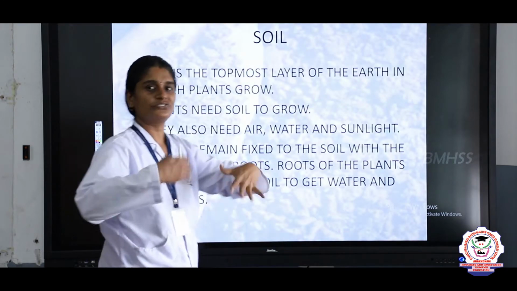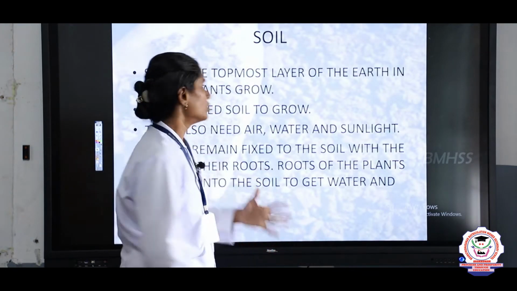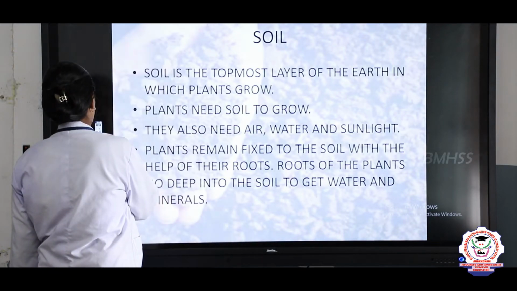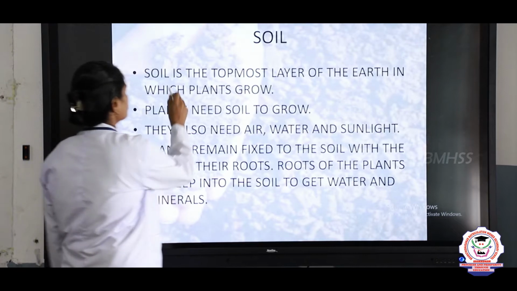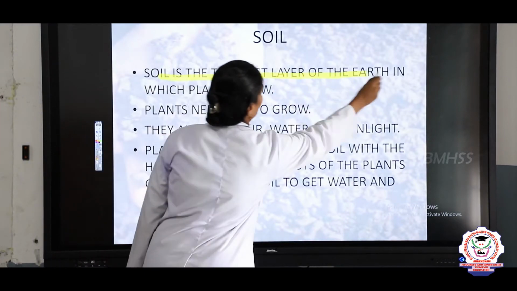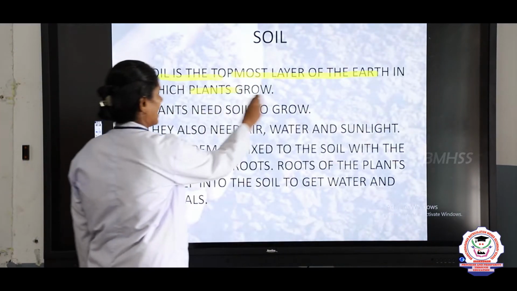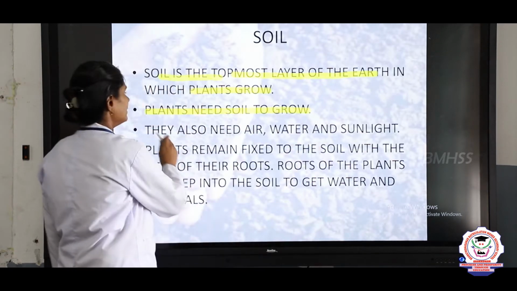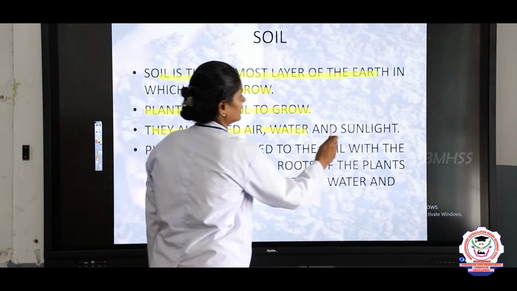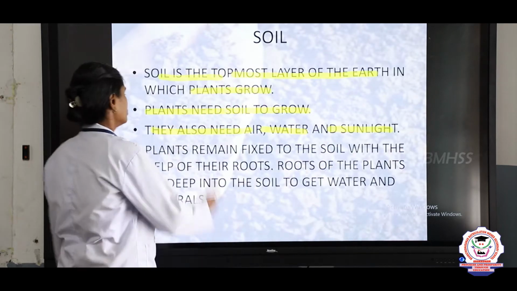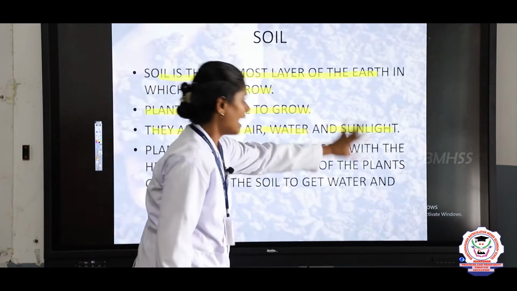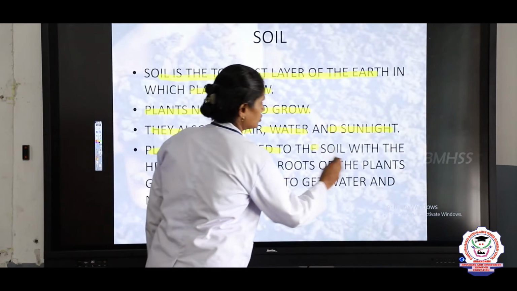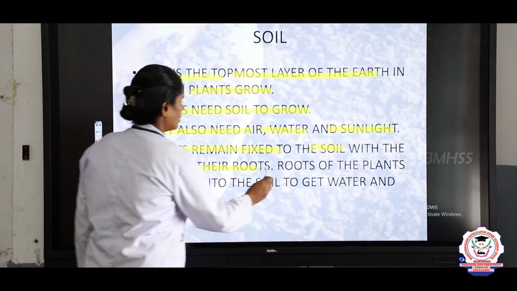Let's just revise what we saw now. Soil is the topmost layer of the earth in which plants grow. Plants need soil to grow. They also need air, water and sunlight. Even though they need air, water and sunlight, they remain fixed to the soil with the help of their roots.